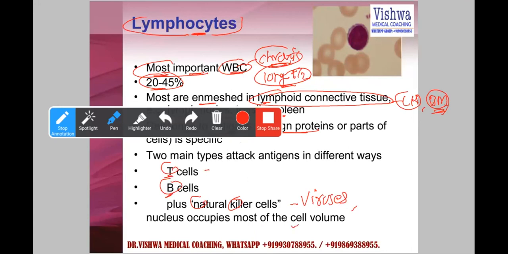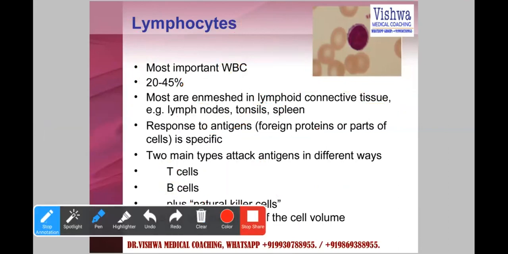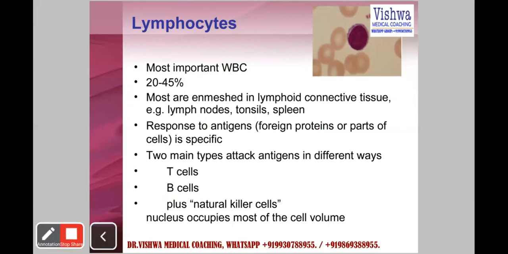T lymphocyte, as we know in immunology, is responsible for the cell-mediated immune response. B lymphocyte is for the humoral or antibody-mediated immune response. Now, for those who are joining for the first time, take the screenshot whenever I finish writing on the slide, so that the interpretation is also there.